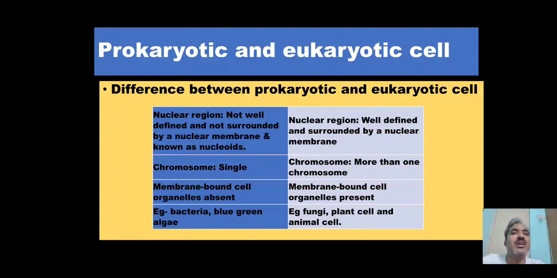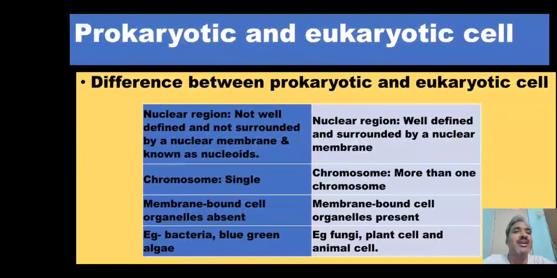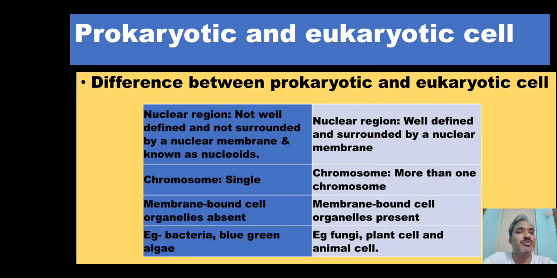Yes. Now we move to the difference between prokaryotic and eukaryotic cells. The first point we are already quite aware of: in the starting I said presence of a nuclear membrane is called a eukaryotic cell and absence of a nuclear membrane is called a prokaryotic cell. In eukaryotes, there is more than one chromosome.